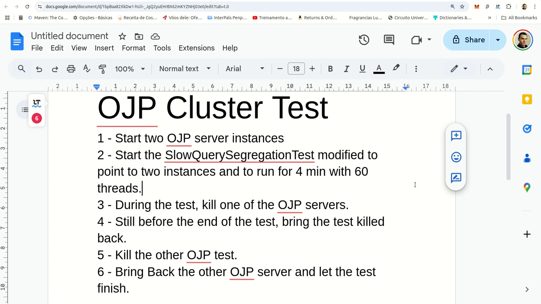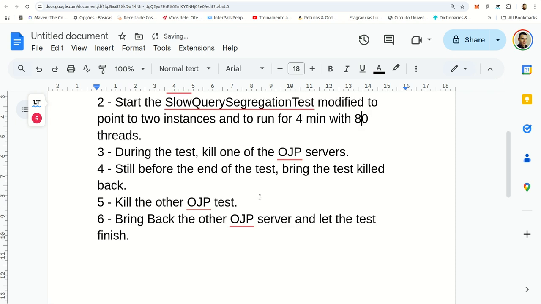I'm the OJP founder, and today I'm going to be showing you a test on the newest feature of OJP, the OJP cluster. We're going to start the test with two OJP server instances, two OJP proxy server instances. We're going to start the slow query segregation test modified to point to two instances and to run for 4 minutes and actually 80 threads, just to keep it a bit busier.